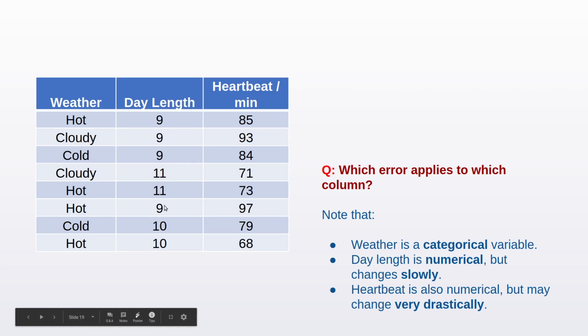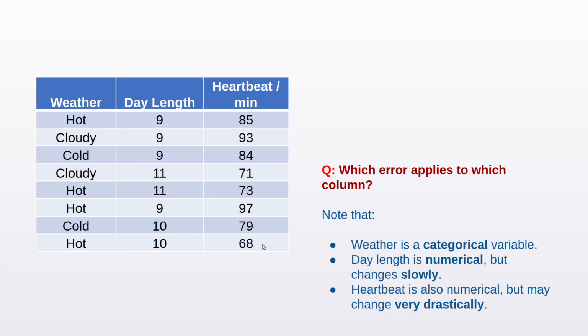or 10 hours, but then suddenly jump to 14 hours. In other words, this is not a variable that is likely to have any outliers. And as we've seen in the error graphs earlier, if we have outliers and we apply the mean, we will see massive errors because the error corresponding to the mean changes by the square of the difference. So even for a small error, we are likely to get penalized a lot more.